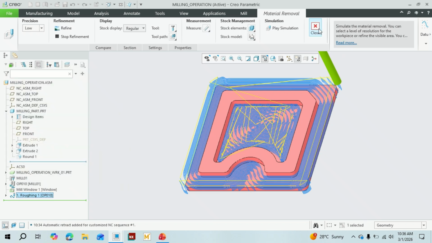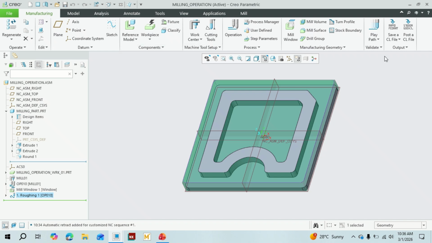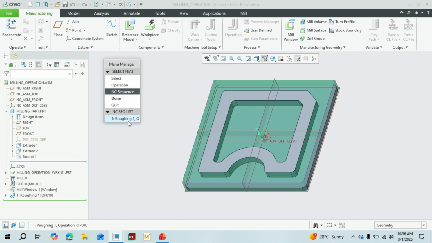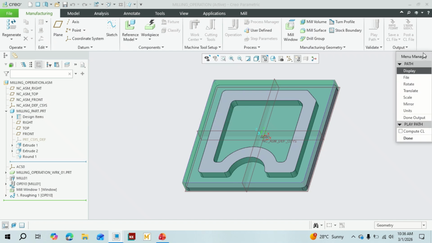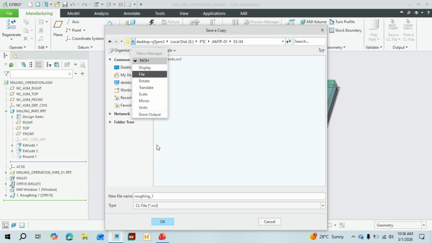Close it. Let's close this material removal and go to the manufacturing and let's create a CNC program. So milling operation, NCC is rough milling operation, and file, MCD file, done.